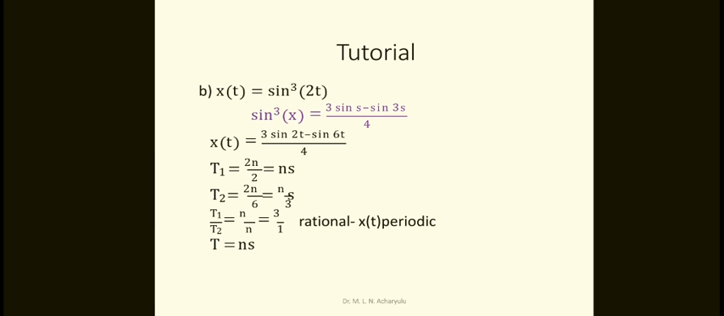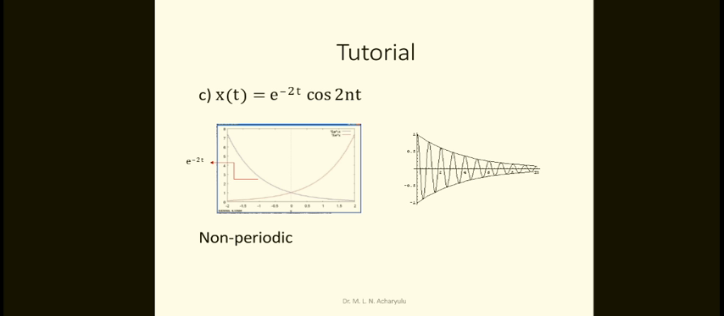From this you say that T1 is equal to what? 2π by 2. That is called π seconds. And T2 is equal to 2π by 6 from the equation, so π by 3 seconds. Now T1 by T2 is equal to π by π by 3, which is equal to 3 by 1, which is a rational number. So x of t is periodic, where T is π seconds, right? And similarly this is the exponential function, just say this is a decay here like this. This is a non-periodic signal.